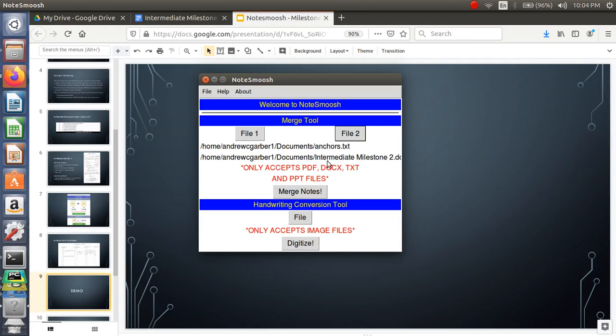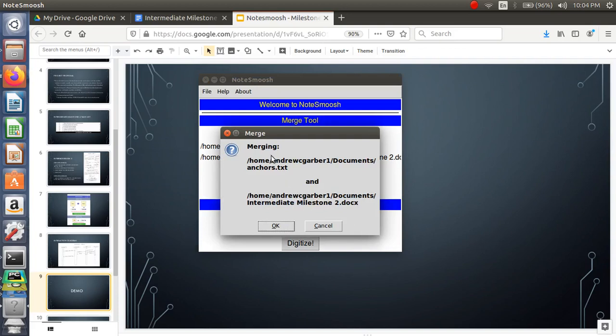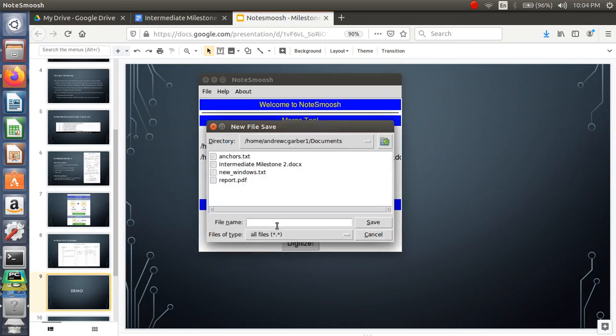So I'm going to hit merge my notes. Then you get this dialog box confirming that these are the two documents that you want to merge. Right now it's only outputting text, and that's one thing I'm definitely working on, to see if I can save this as a document, because I know a lot of students use docs or even PDF. That's functionality I'm looking at putting in a little bit later, but this was just to get it up and running.